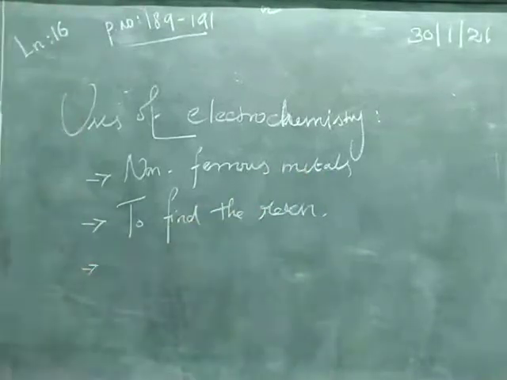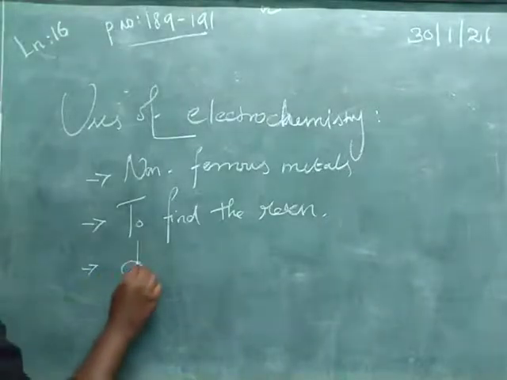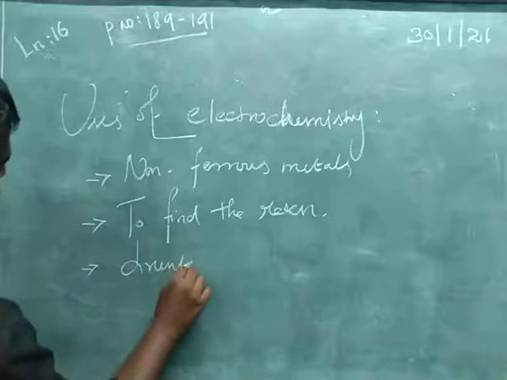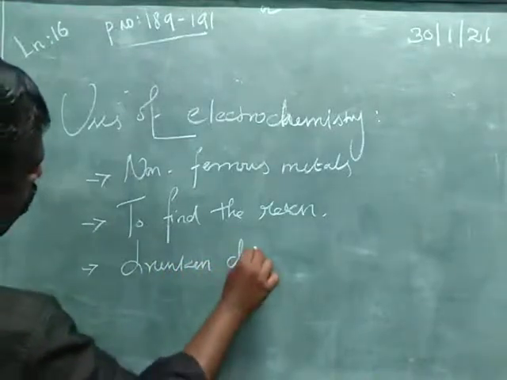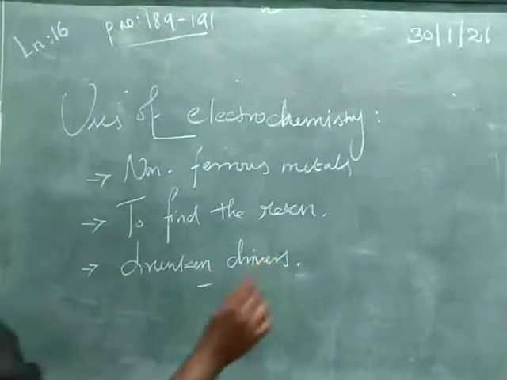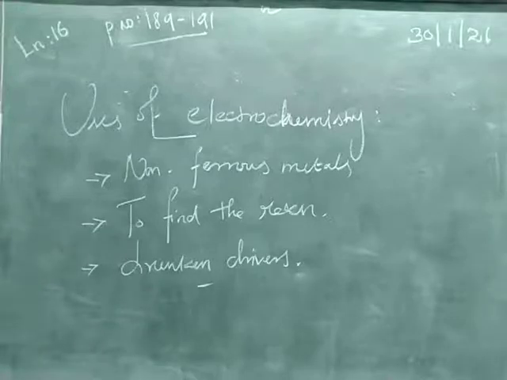Third, the detection of alcohol in drunken drivers is possible through the electrochemical redox reactions of ethanol. Next, the production of metals like aluminum and titanium from their ores involves electrochemical reactions.